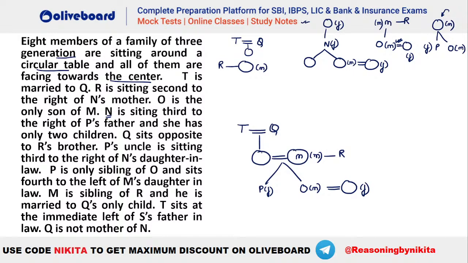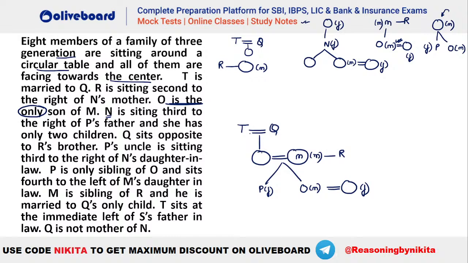How is P a female? We cannot decide, Shravani. It is given that O is the only son of M, isn't it? It is given. O is the only son of M. That means the other child has to be a female person, isn't it? I hope this is clear. So you can see this kind of a situation we are getting.